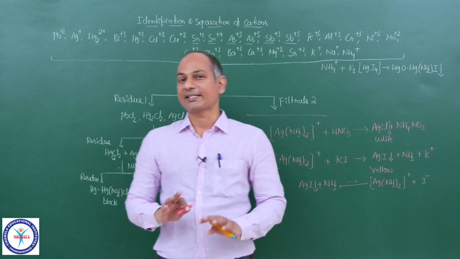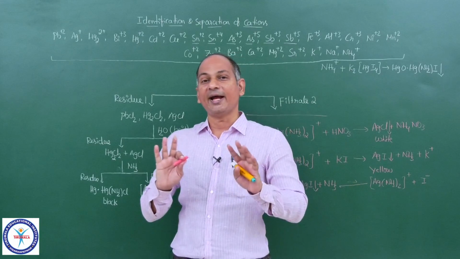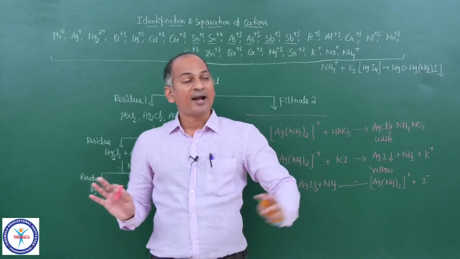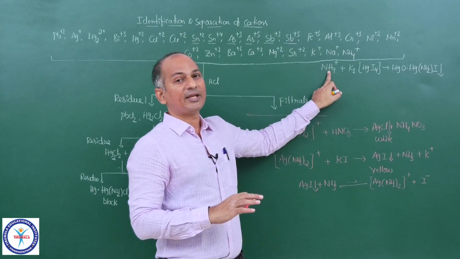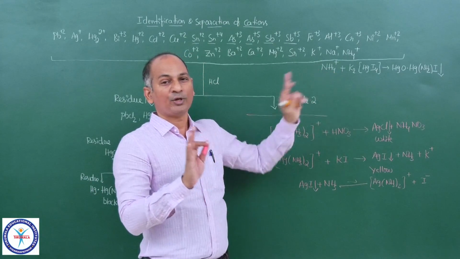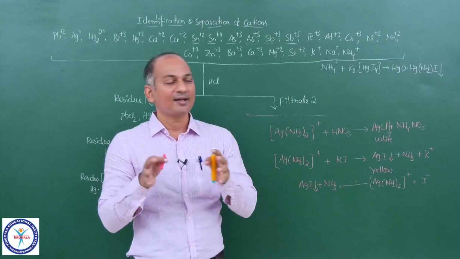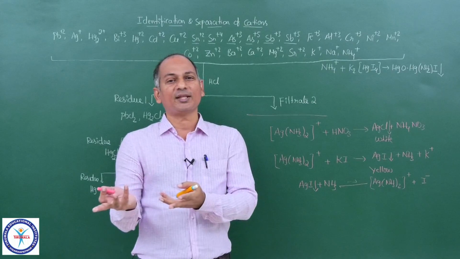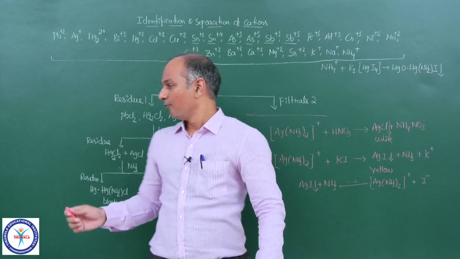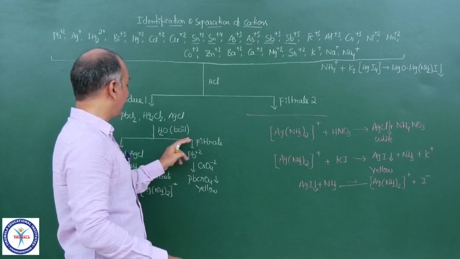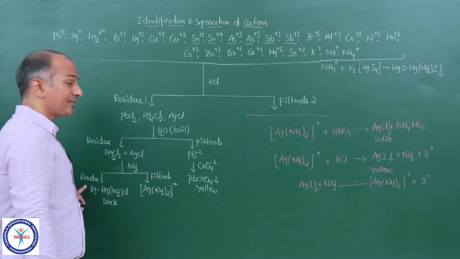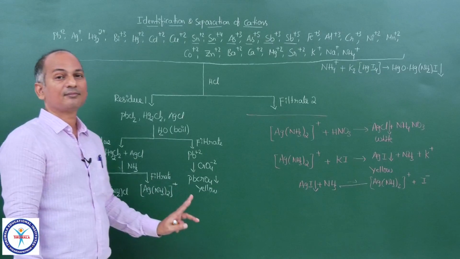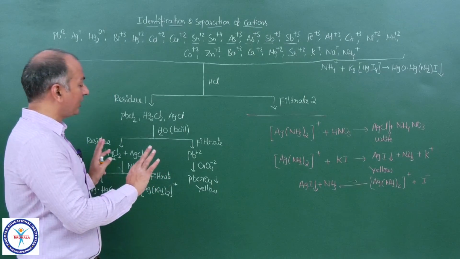So now successfully we have confirmed and identified 3 cations in this analysis. And at the beginning already we have confirmed the NH4+ and separated it. Now once you add Nessler's reagent and if you get that precipitate, then NH4+ is separated. It is no more in the solution. We have separated here Pb2+. Here we have separated Hg2 2+ with the help of ammonia. We have separated Ag+. And you see, here I have not used any new reaction.